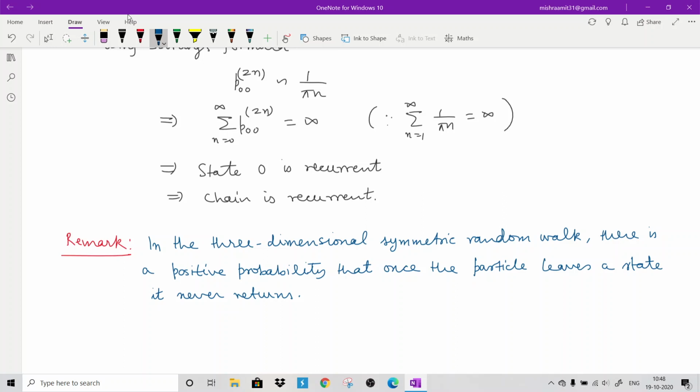So you cannot generalize here that if one and two dimensions are recurrent, then three dimensions will be recurrent. No, that is not the case here. If you want to see the proof, you can go through the book by Samuel Karlin and Taylor, A First Course in Stochastic Processes. In that book, the proof is given.